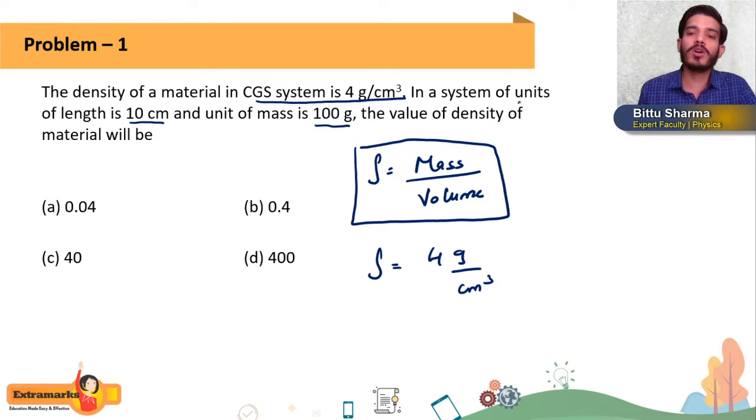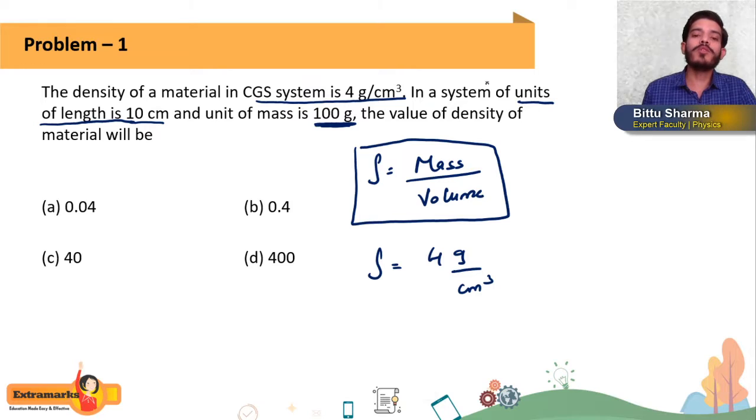According to the new system, the unit of length is 10 centimeter, which means 10 centimeter in CGS system is equal to 1 unit of length of their system. Similarly, 100 gram in CGS system is equal to 1 unit of mass of their system.